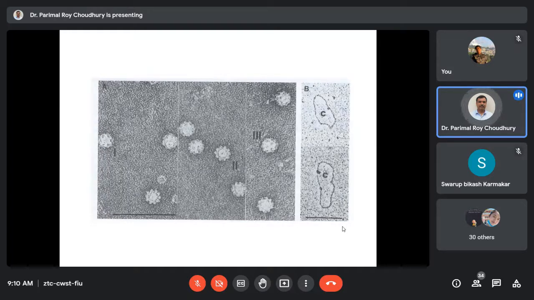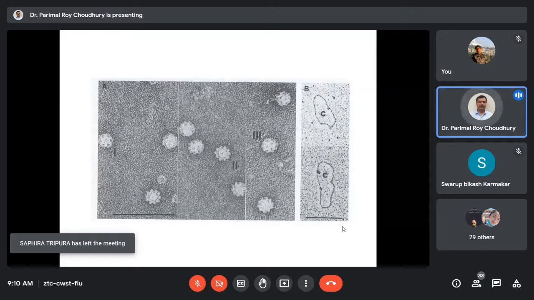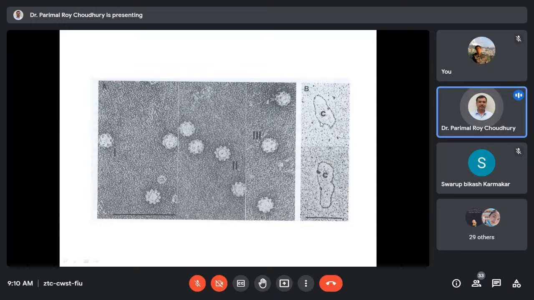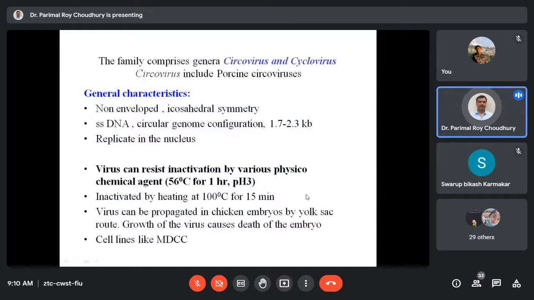So this is some sort of an evolution of the virus and their existence in nature. These are some of the sizes of the circoviruses, and the circular genome has been focused on through electron microscopy. They are called circoviruses because of the circular conformation of the genome. Please note it down: it is not because of a circular type of virus.